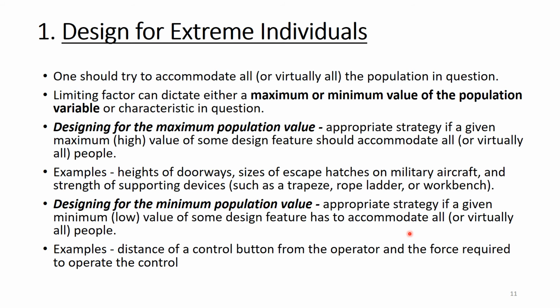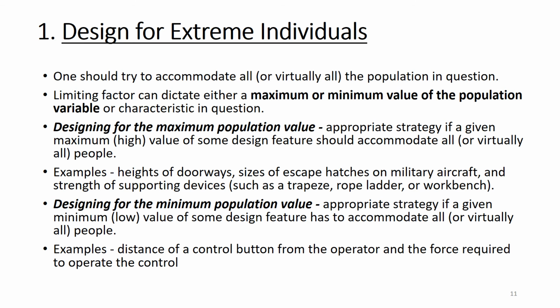So as an example, you can think of distance of the control button from the operator and the force required to operate that control. If that control is to be smoothly operated, the force required for operation of that button or the control switch must be minimum. So these are the cases where the minimum value should be used. Only if the minimum value is used, you can press that button with the minimum effort.